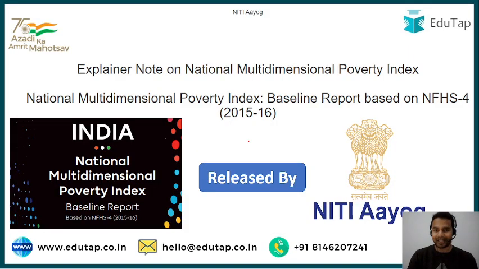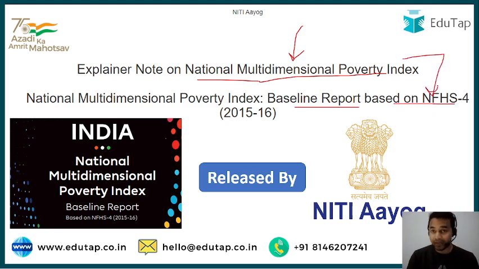So now let's move on and see what exactly we have in this National Multidimensional Poverty Index. Here you can see the headline from the PIB itself: explainer note on the National Multidimensional Poverty Index. It is based on the baseline report, which is based on the NFHS 4, 2015 to 2016. That means this index is based on the National Family Health Survey 4, which was conducted for the period from 2015 to 2016.